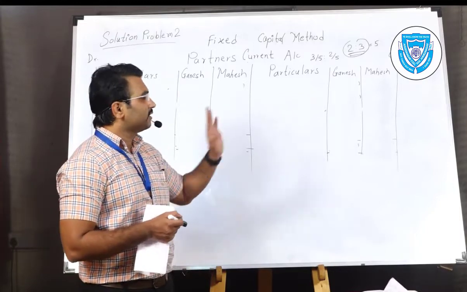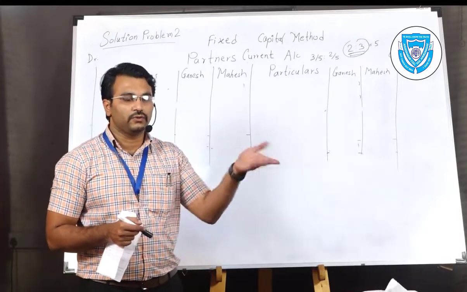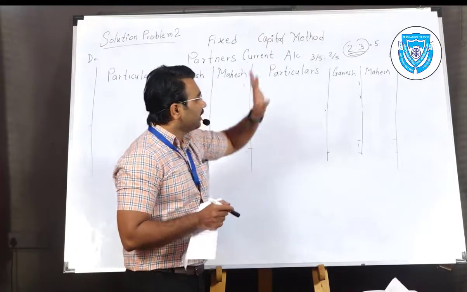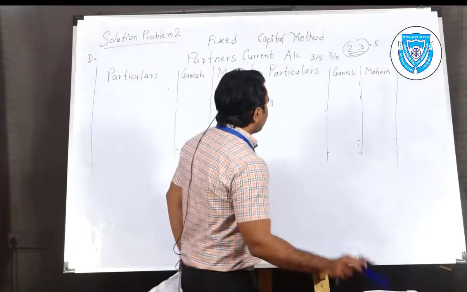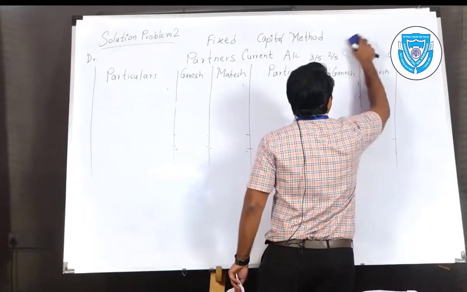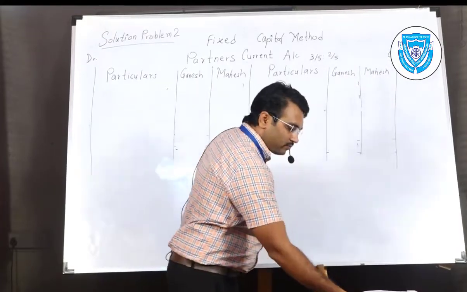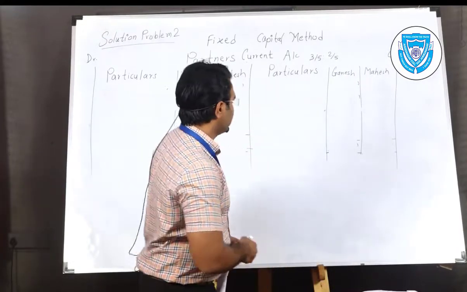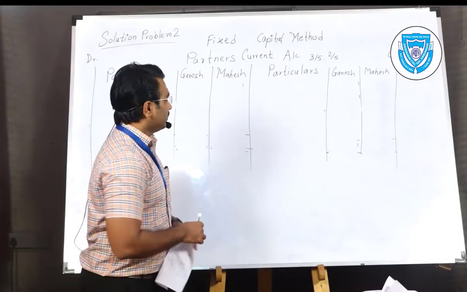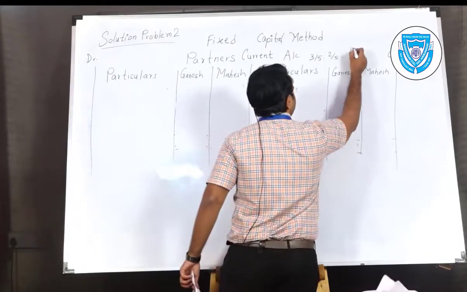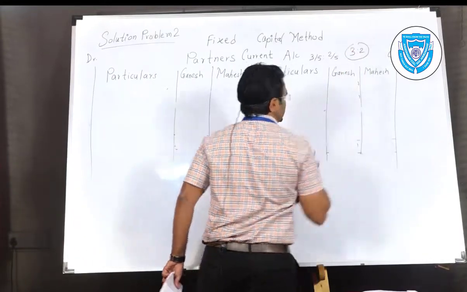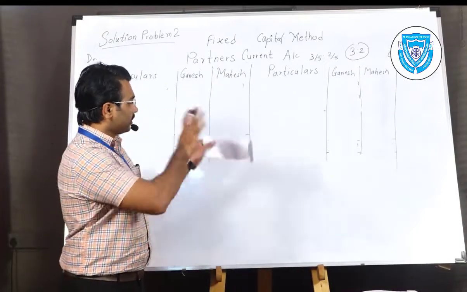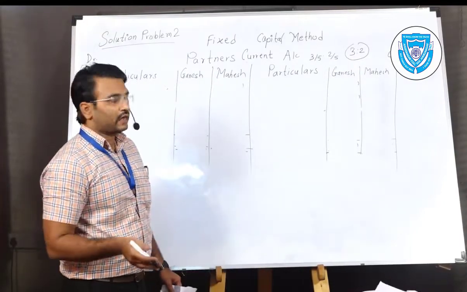Nothing, it is just written like that, 3 upon 5 and 2 upon 5. It is similar to the ratio 3:2. Understand that there is nothing different given in the second problem.